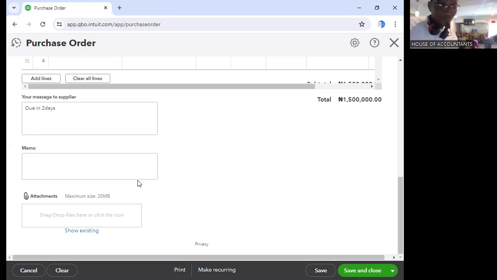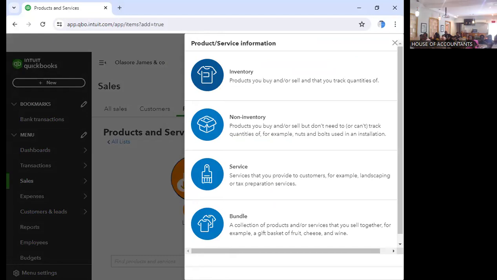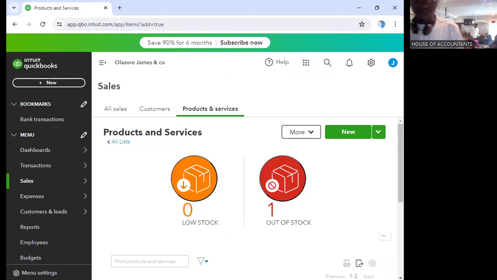Okay. So due in 2 days. Any other thing you want to raise, you can raise. But now let's click save and close. Save and close. So you can say the purchase order is saved. Okay. So just leave this one out of it. Let's raise one more.